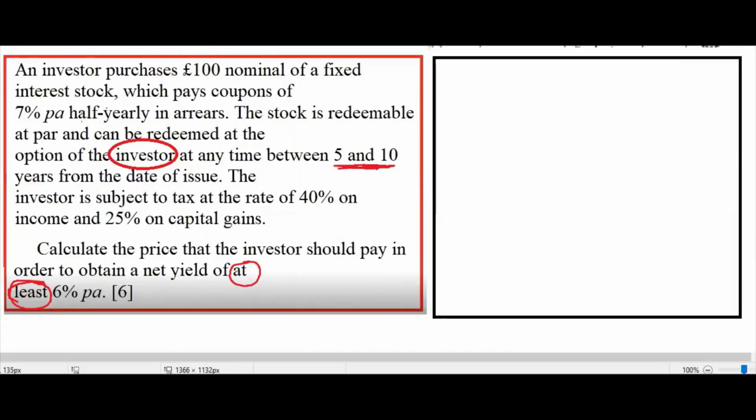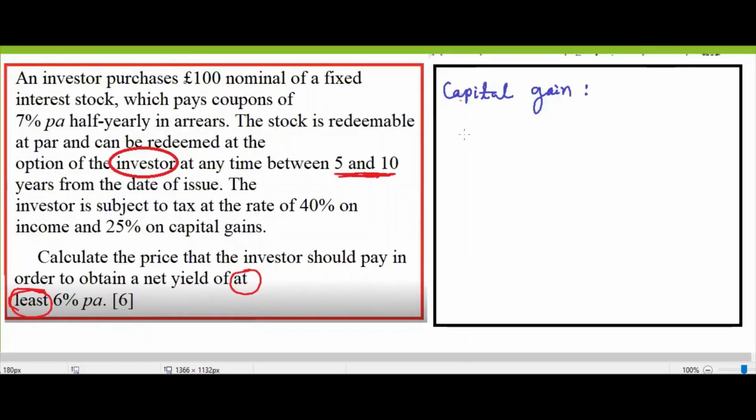To check for capital gain, I have to check whether I2 is greater than (1 minus T1) times G, where G is equal to D upon R. D is the total, that is 7%, divided by R, 100. So on this side we know 0.07 and 1 minus T1 is 40%, so we write 0.60 times 0.07. Please find that.